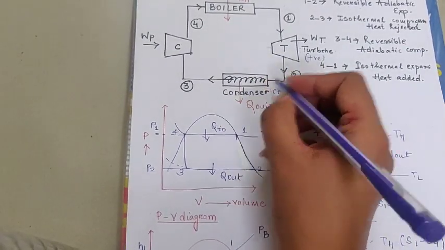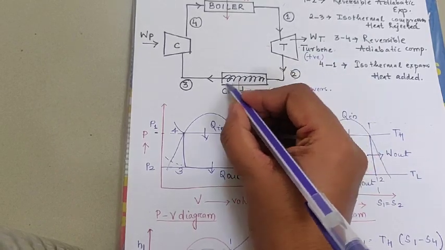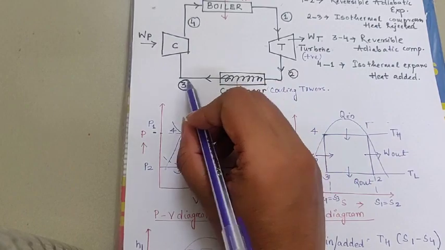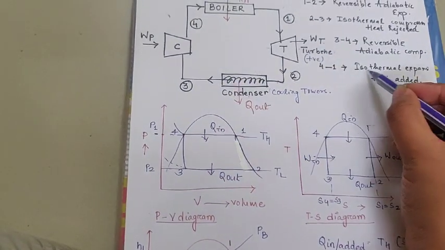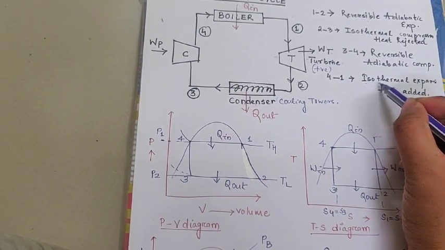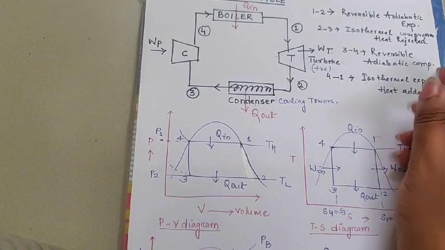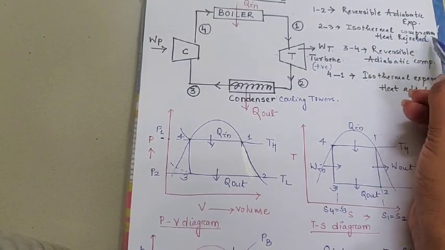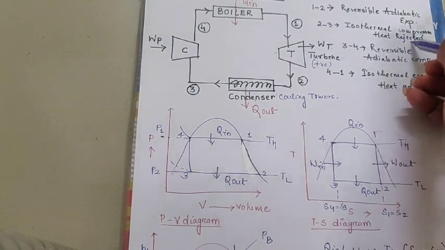After the condenser, the pressure and the volume remain constant, because it is an isothermal compression with heat rejected.